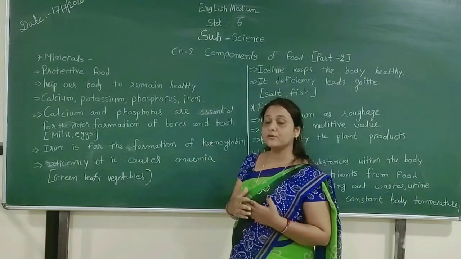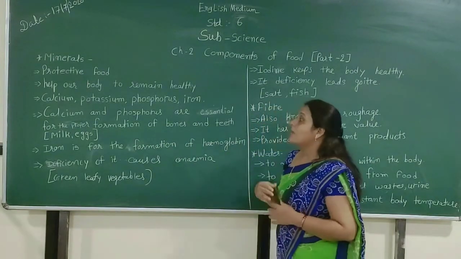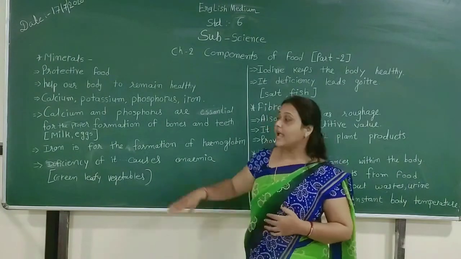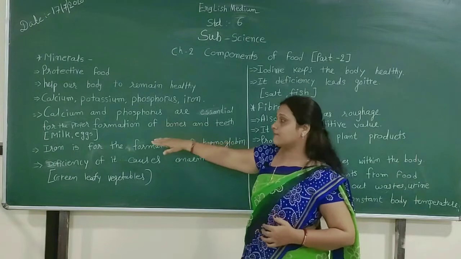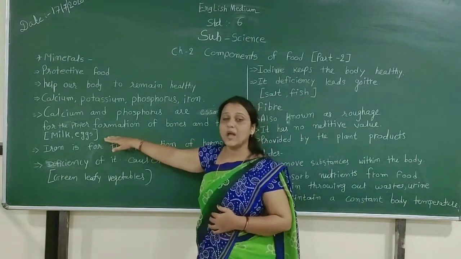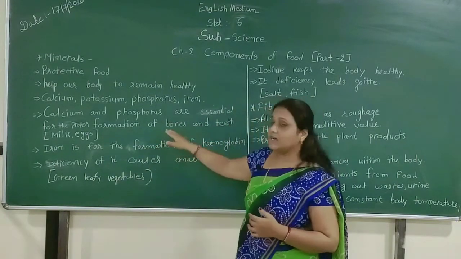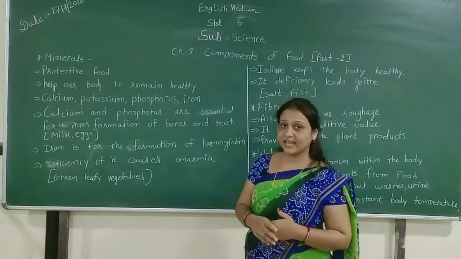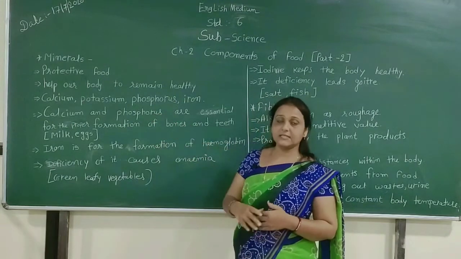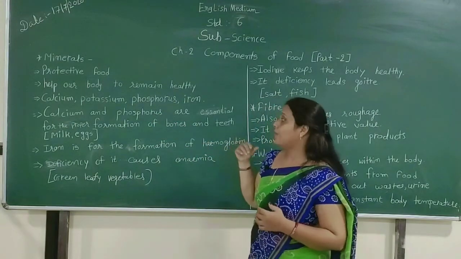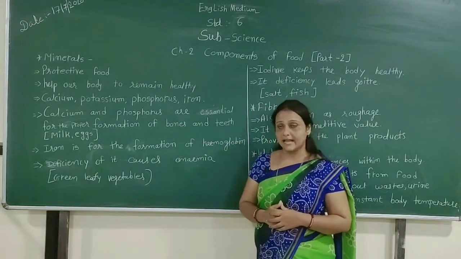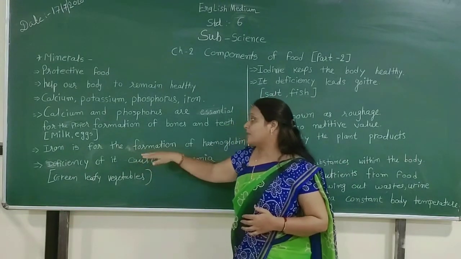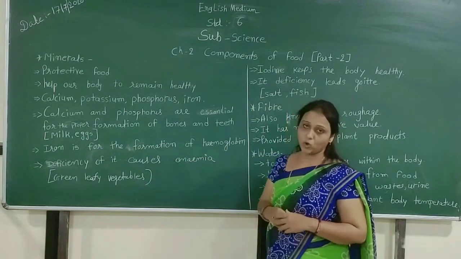Calcium and phosphorus are used for the proper formation of bones and teeth of our body, and we can get calcium and phosphorus from milk products and also eggs and some others which are given in your textbooks. In these types of foods we can get calcium and phosphorus, which are used for the proper formation of our bones and teeth.